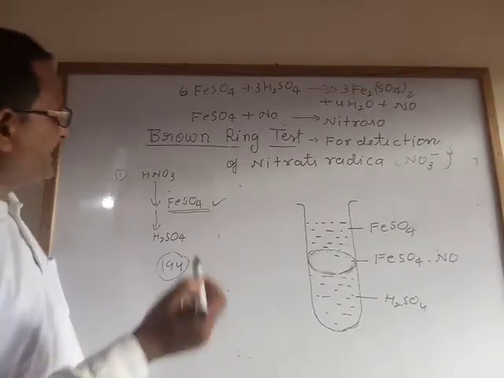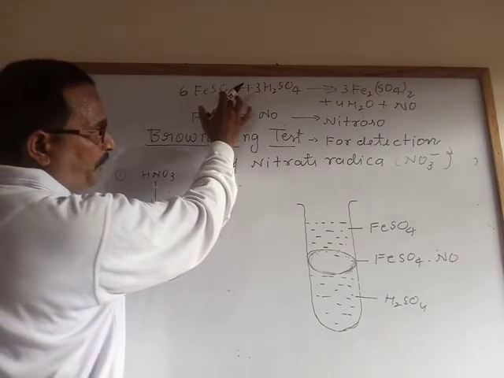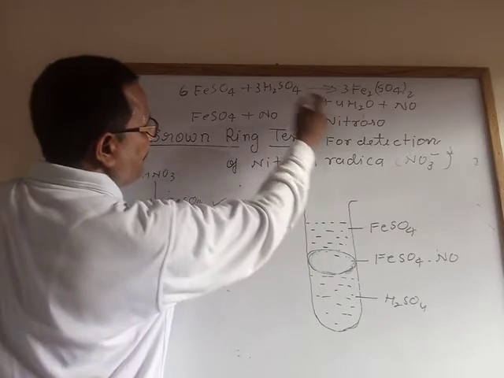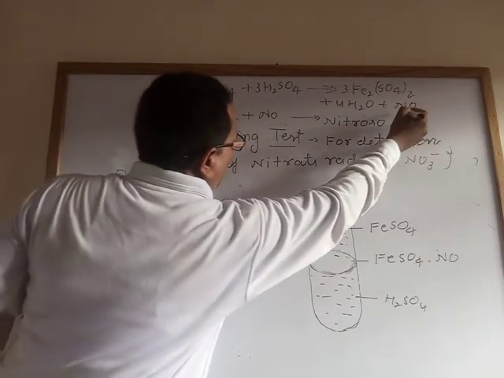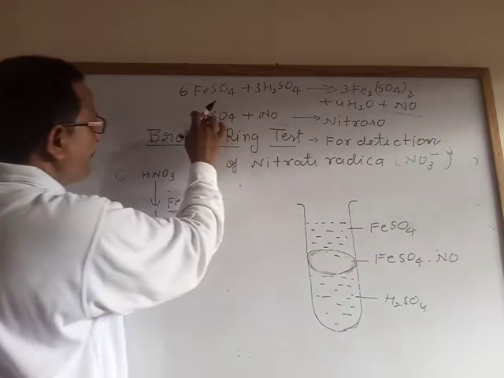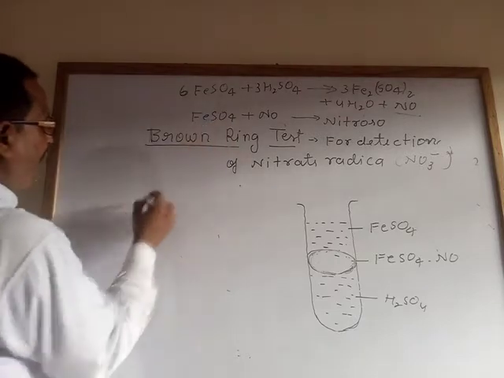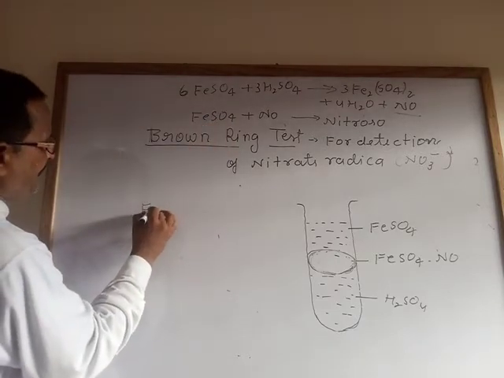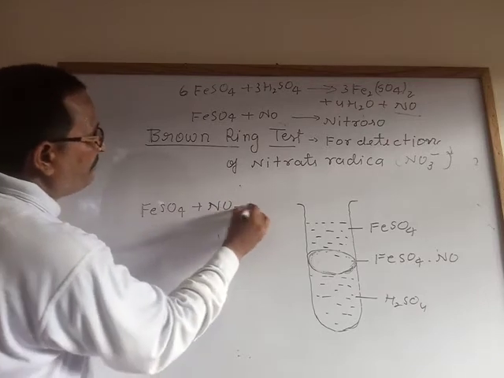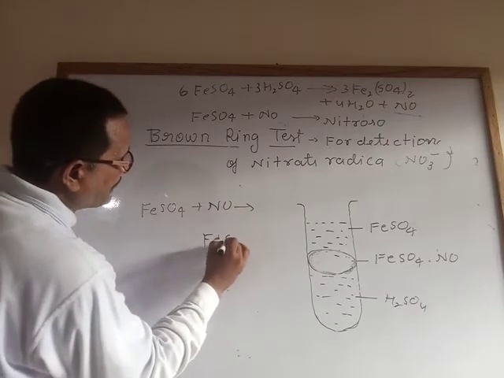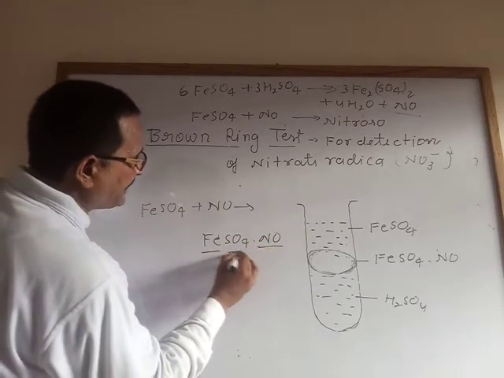What reaction takes place? FeSO4 reacts with sulfuric acid and nitric acid to form iron sulfate, water and nitric oxide. This nitric oxide combines with FeSO4 to form the compound FeSO4.NO, nitroso ferrous sulfate.